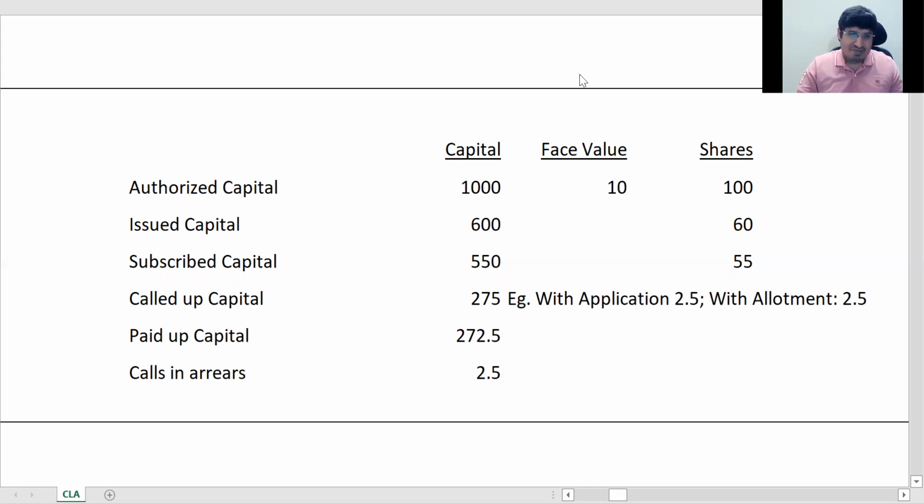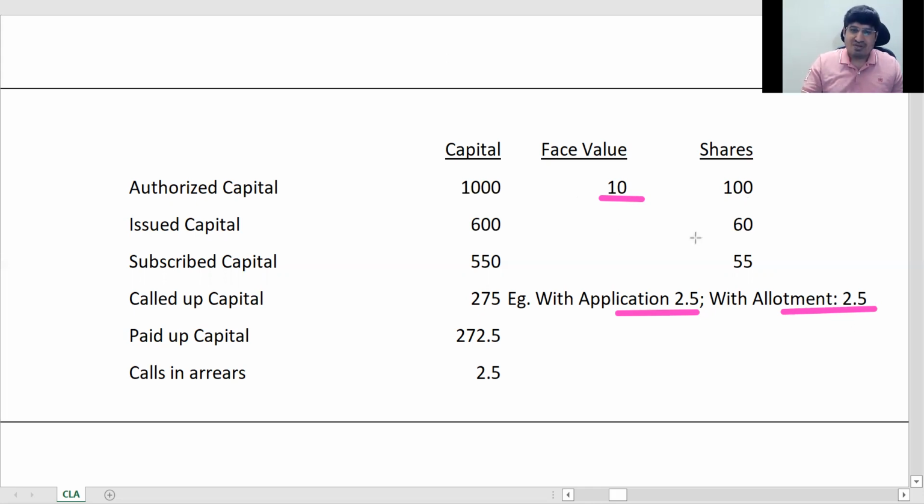Okay, so now next is called up capital. Within your 10 rupees of face value, say you are calling it in 4 installments: application 2.5, allotment 2.5, first call and then final call 2.5 each.